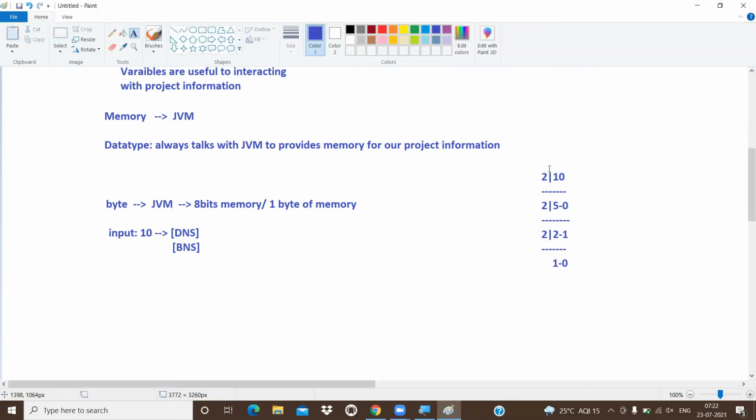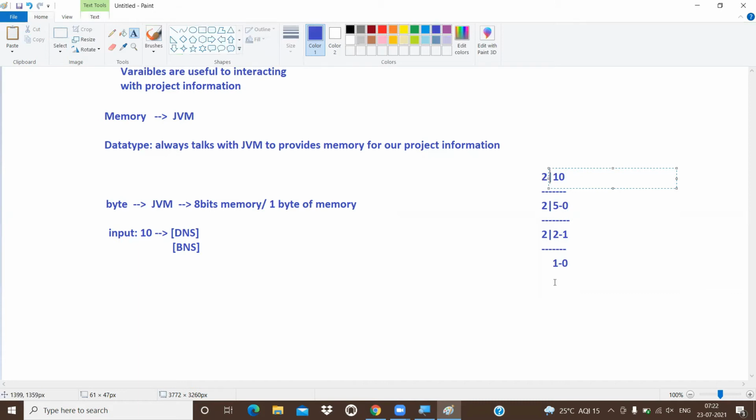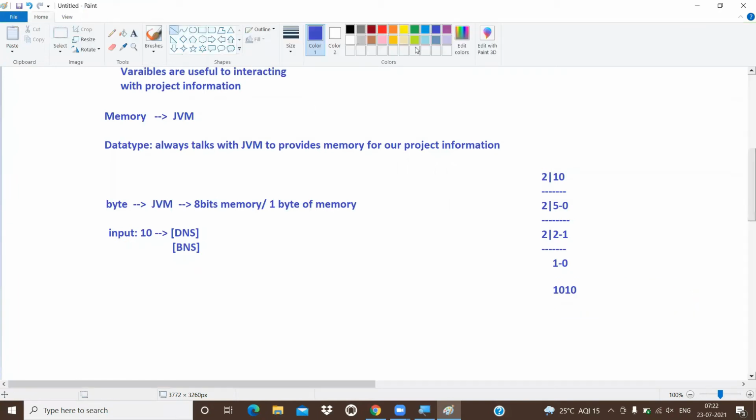Initially our value is 10, which is the decimal number system format. Now we are converting it into binary format. So we have to travel from bottom to top, nothing but 1 0 1 0. Go left to right, bottom to top. Don't travel from right to left or top to bottom. Remember that point. Got it or not?